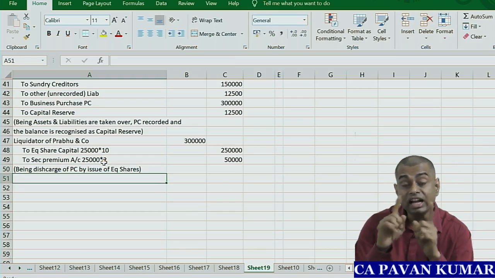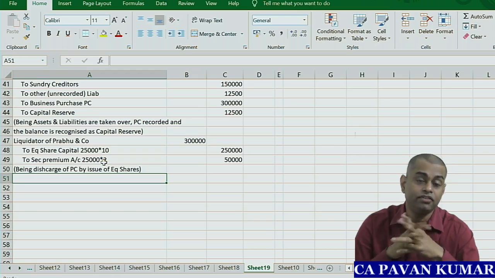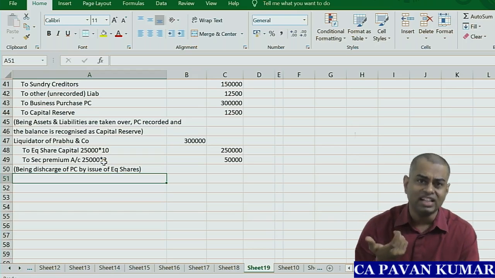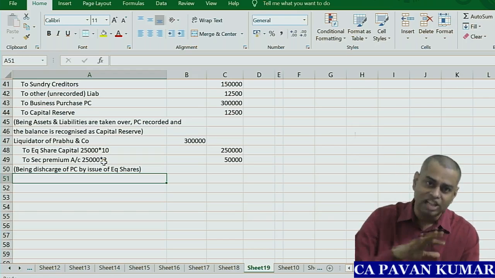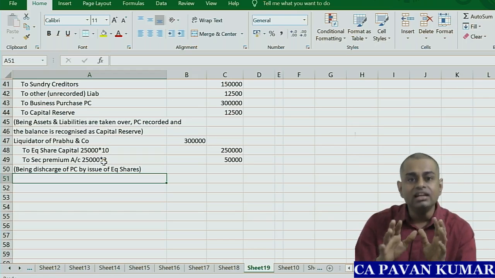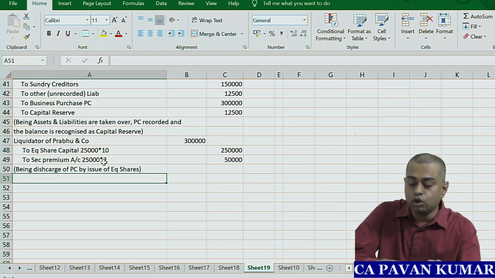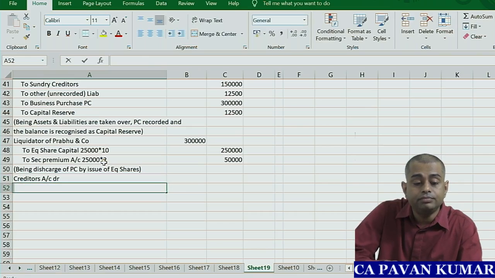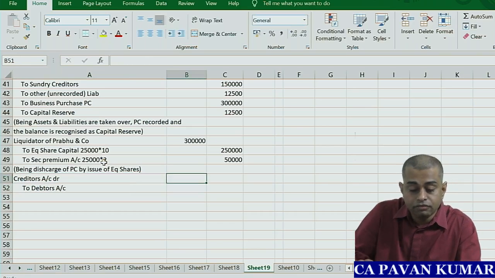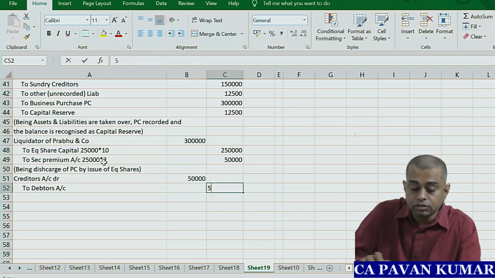No. Intercompany indebtedness is there. 50,000 rupees, one entity has to pay to another entity, no? Whether the transferor has to pay to the transferee or the transferee has to pay to the transferor, accounting is the same. Cancel creditor, cancel debtor. So you will write creditors account debit to debtors account. How much? 50,000.